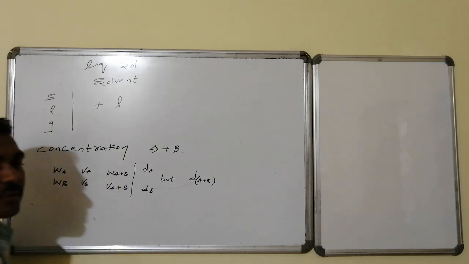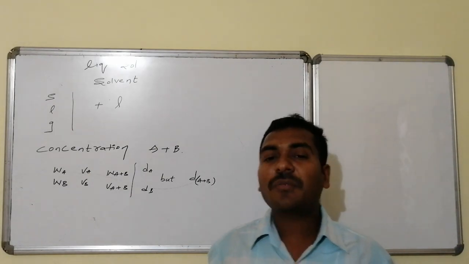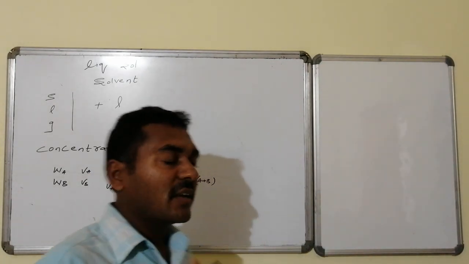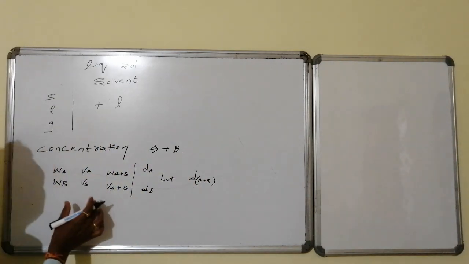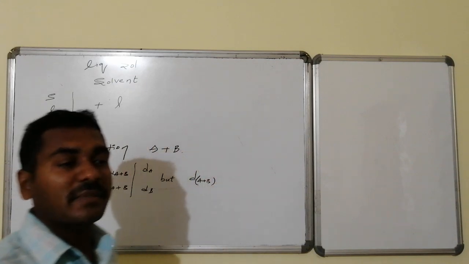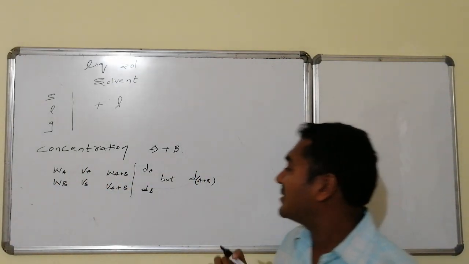Now concentration: the meaning is we want to express the amount of one quantity with respect to the other quantity. Yes, the amount of one component with respect to the other, or with respect to the total, is generally expressed in a technical manner, and that presentation is known as concentration.